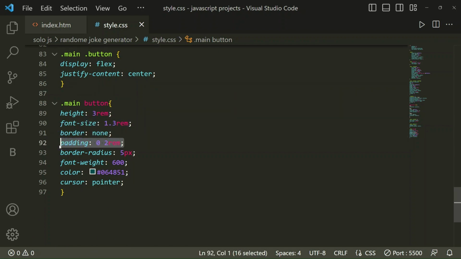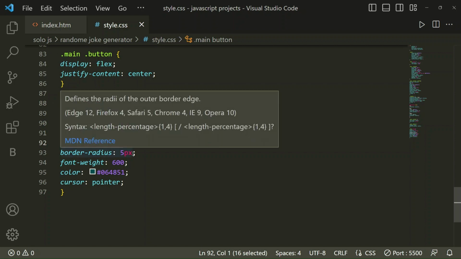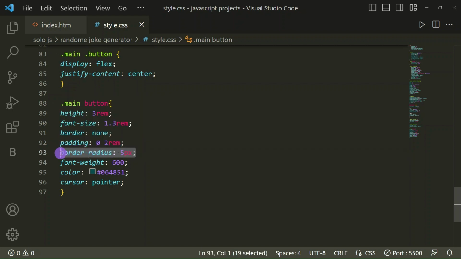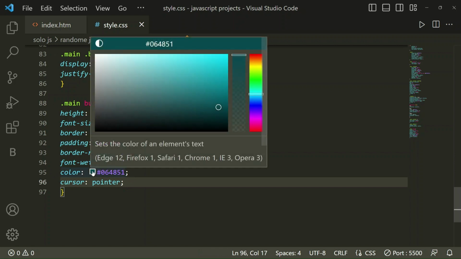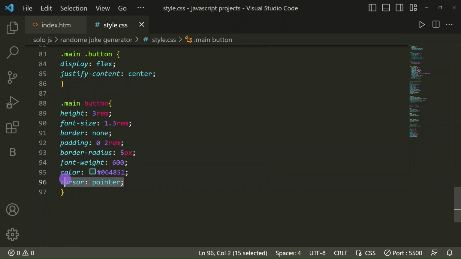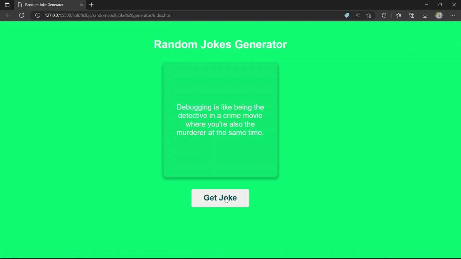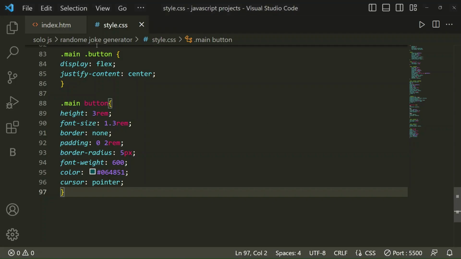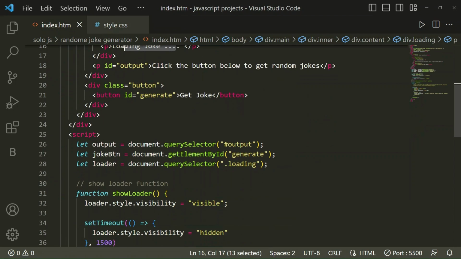Border none, and padding 0 from top and bottom and 2 rem from left and right. Then border radius 5 pixel, font weight 600, a color for the text, and cursor pointer, with a background color, which you can see here. So now let's go to JavaScript.